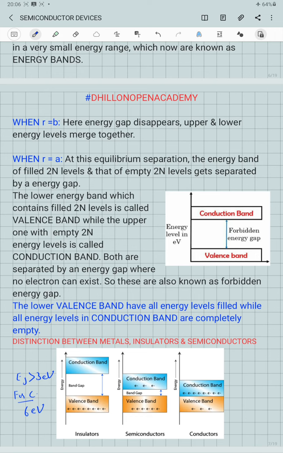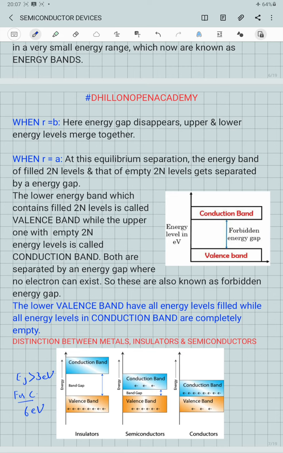into the conduction band, due to which the number of electrons present in the conduction band and the number of holes present in the valence band will be equal, and they will be responsible for the current conduction at a given temperature. So all the free electrons will be moving in the conduction band, and all the holes will be moving in the valence band to generate a certain electric current through the crystal structure.